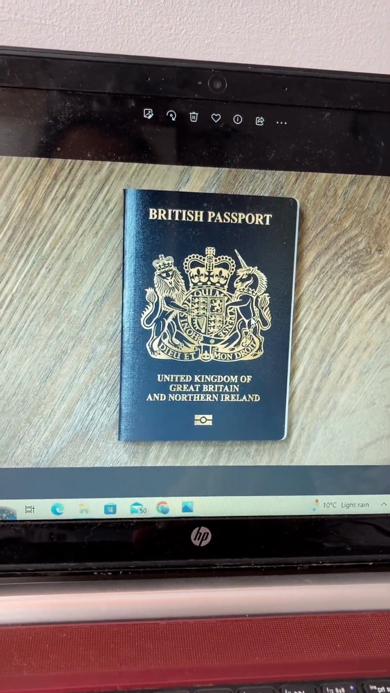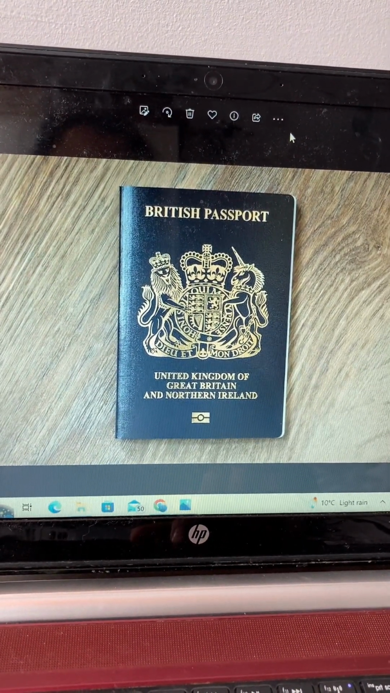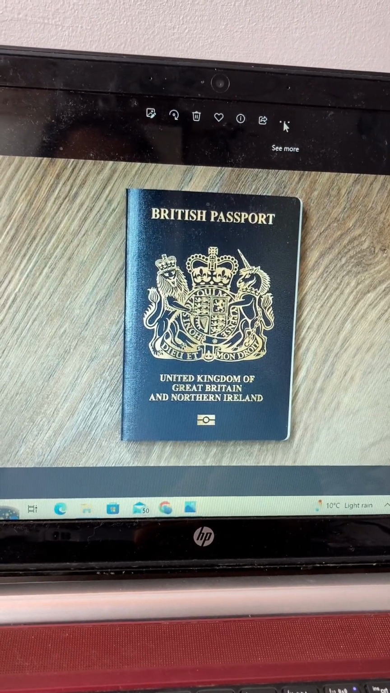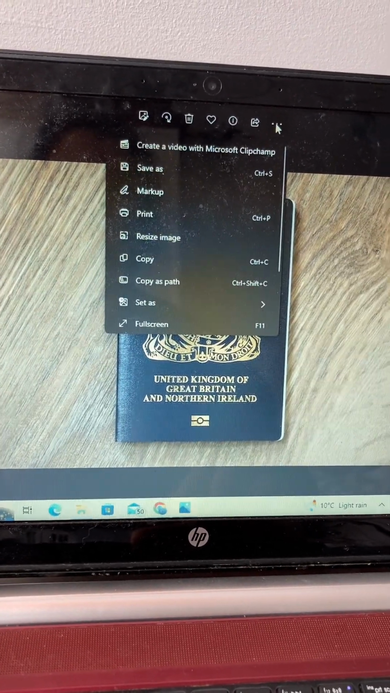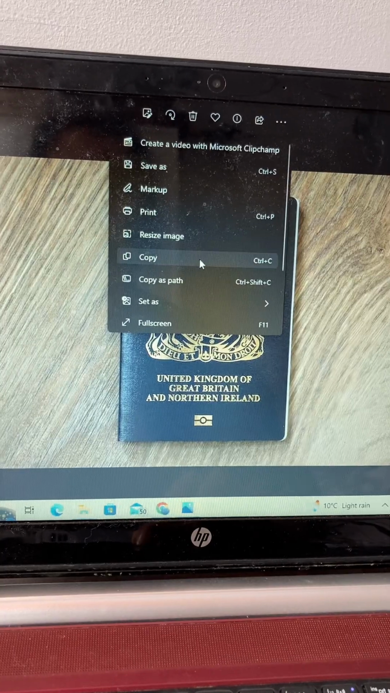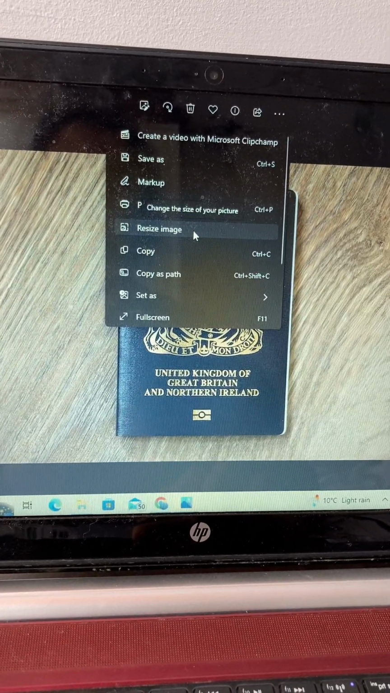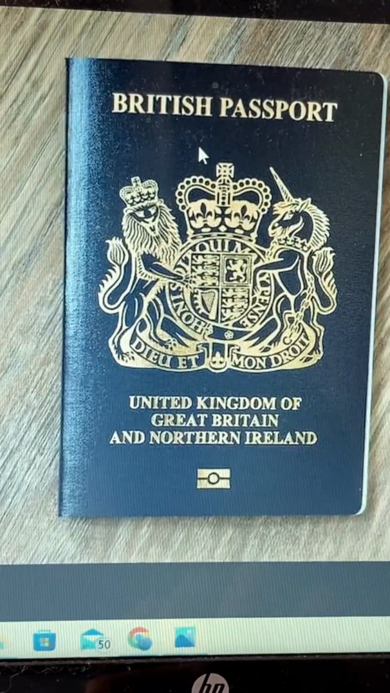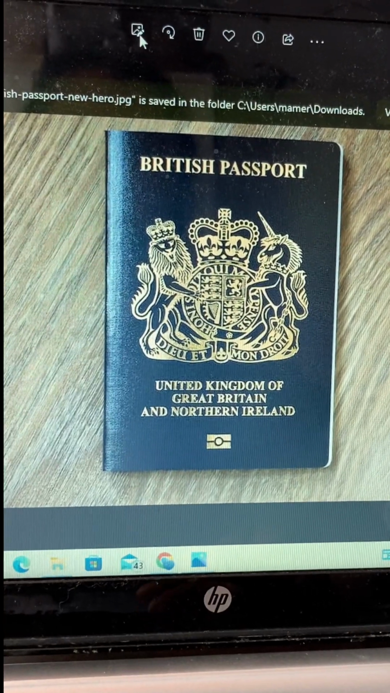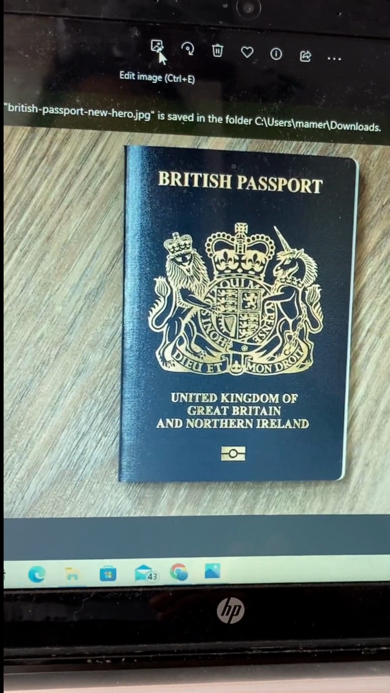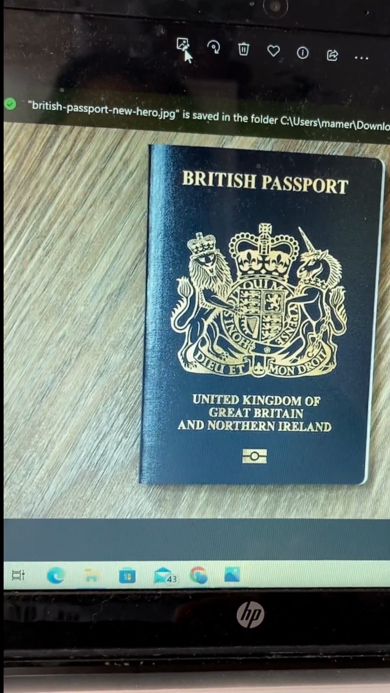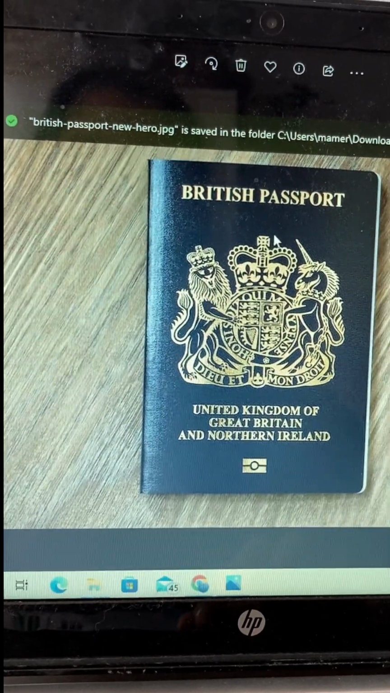Now this is the passport. See the upper side of the laptop, there are 3 dots and the edit button as well, in which you can see the resize image option. Don't resize the image right now. First of all, edit the image, then you can resize it. First of all, we go to the edit button and edit the image. After editing the image, you can go to resize image.